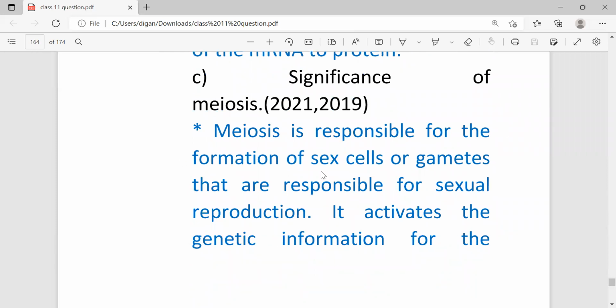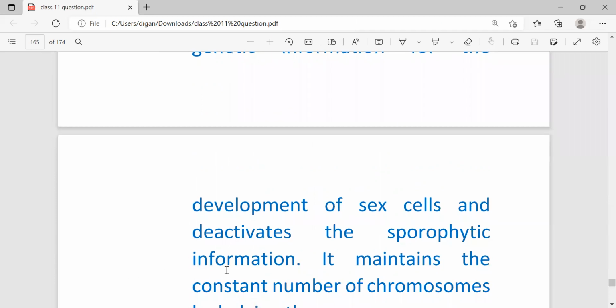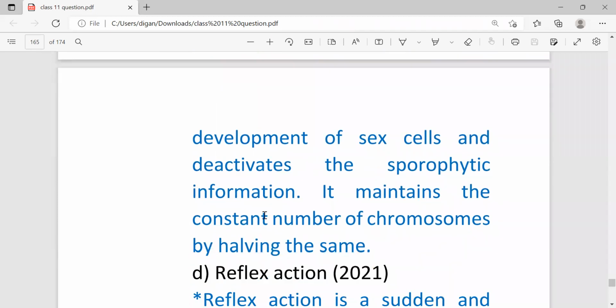Next, significance of meiosis. Meiosis is responsible for the formation of sex cells and gametes that are responsible for sexual reproduction. It activates the genetic information for the development of sex cells and deactivates the sporophytic information. It maintains the constant number of chromosomes. Meiosis means reduction division, where only sex cells are produced by this cell division.